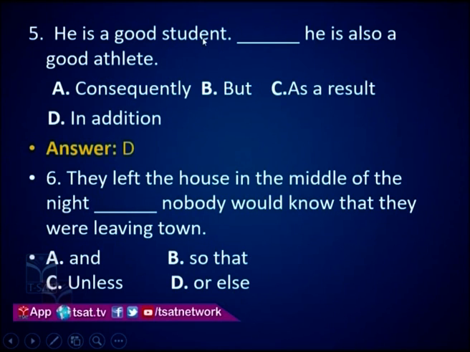He is a good student. In addition, he is a good athlete. So you are talking about some additional quality. So here what is the correct option? The correct option is D. In addition, he is also a good athlete.